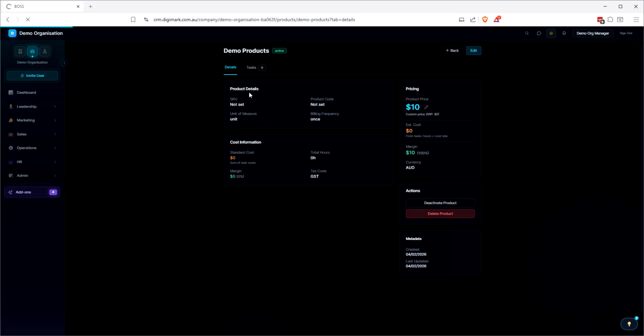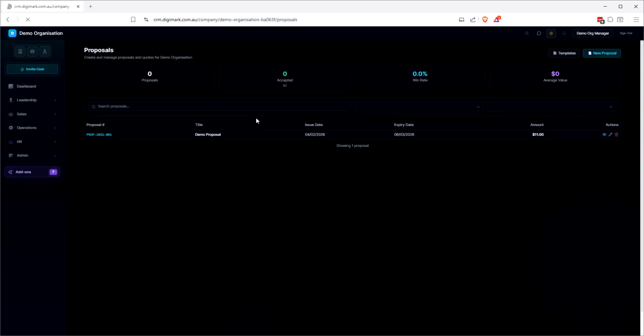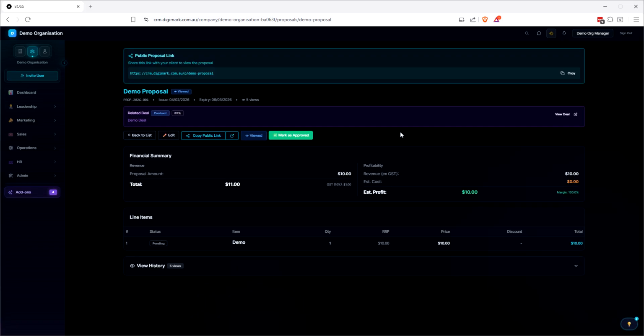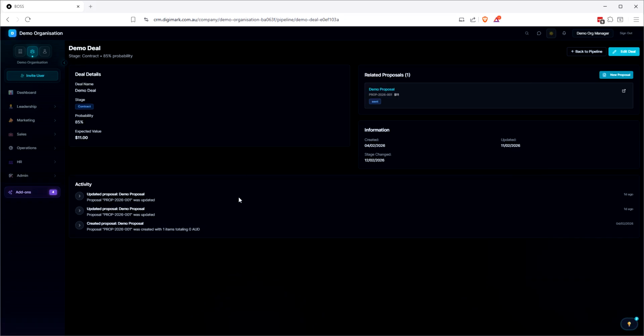We can deactivate or delete the product, and then when we go into proposals, which is in sales naturally, and go into here, it will show up in here as well, where we've got our revenue, and then we've got the cost, which would be $5, which would again estimate the profitability as this. So yeah, and then from there we can send it off to the client. Eventually it'll just be a send to email. We've got our activity down here as to what's been happening.